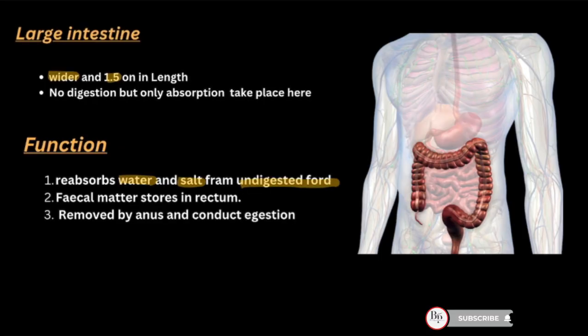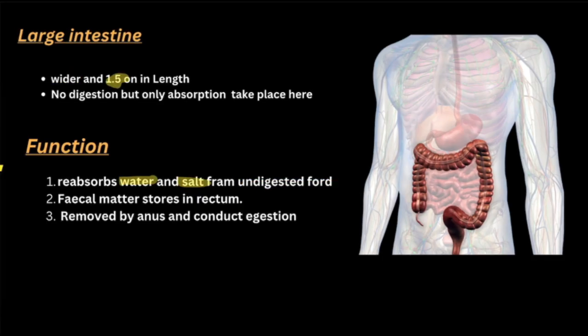Undigested food से जितने भी water and salt है उसको reabsorb कर लेता है, and then after that it will convert the undigested food into fecal matter and store it in the rectum part. So see, the rectum is a part of our large intestine. Okay, this is the region that is called the rectum. Actually the large intestine has three regions: cecum, colon and rectum.